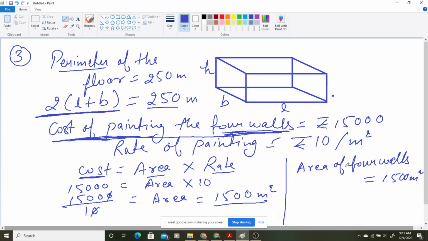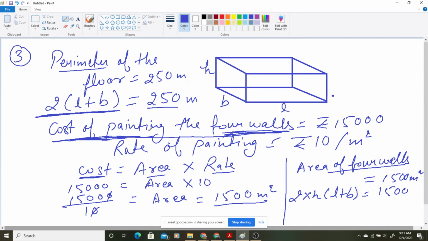And you know the formula to find the area of 4 walls. You know the formula. It is 2 into H into (L plus B). So that means 2H(L plus B) is equal to 1500, because it is the area of 4 walls.